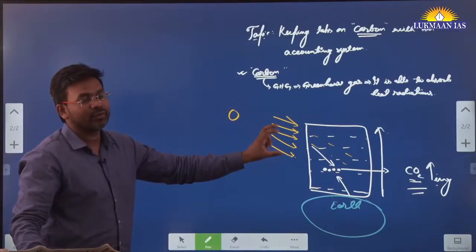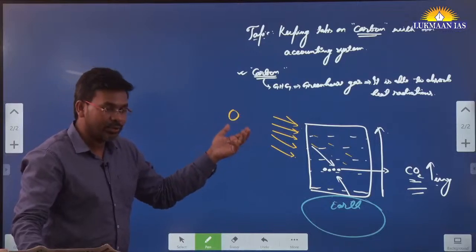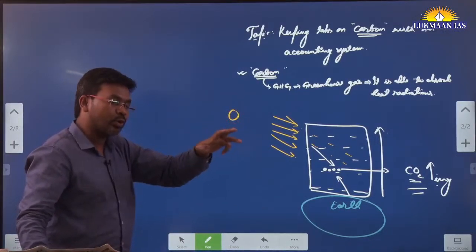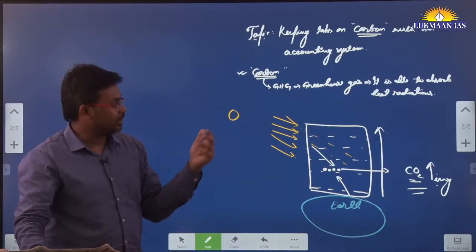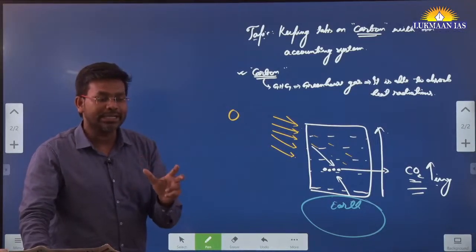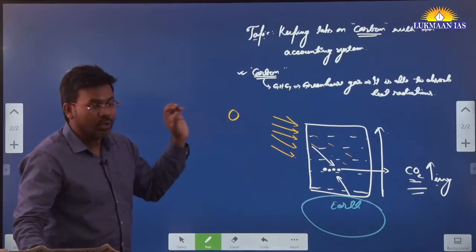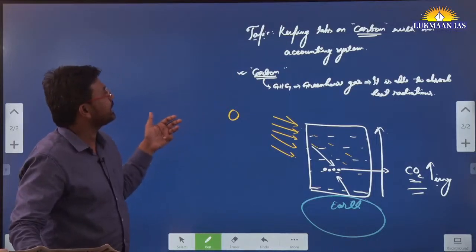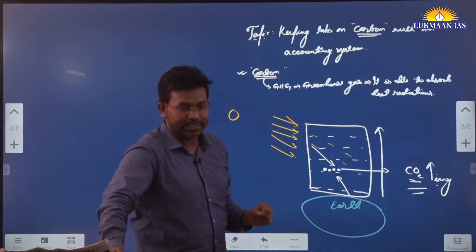Since the quantity of carbon dioxide is increasing in the atmosphere, there is a likelihood that the global greenhouse gas emission is going to warm up the atmosphere. That's why the UN Secretary General has said that global boiling is happening. So carbon dioxide is increasing, and that's why we need to keep a tab on carbon. In this article they have talked about keeping tabs on carbon with an accounting system.